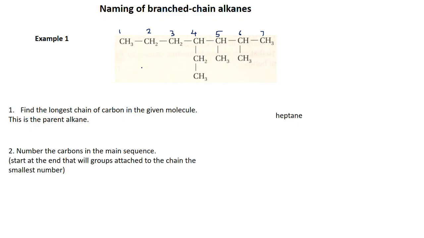Now the second point is to number the carbons in the main sequence. So 7 is the main sequence, and you will have to number such that you start at one end and give numbers such that the groups attached to the chain will have the smallest number. So I will erase all these numbers that I have written there.